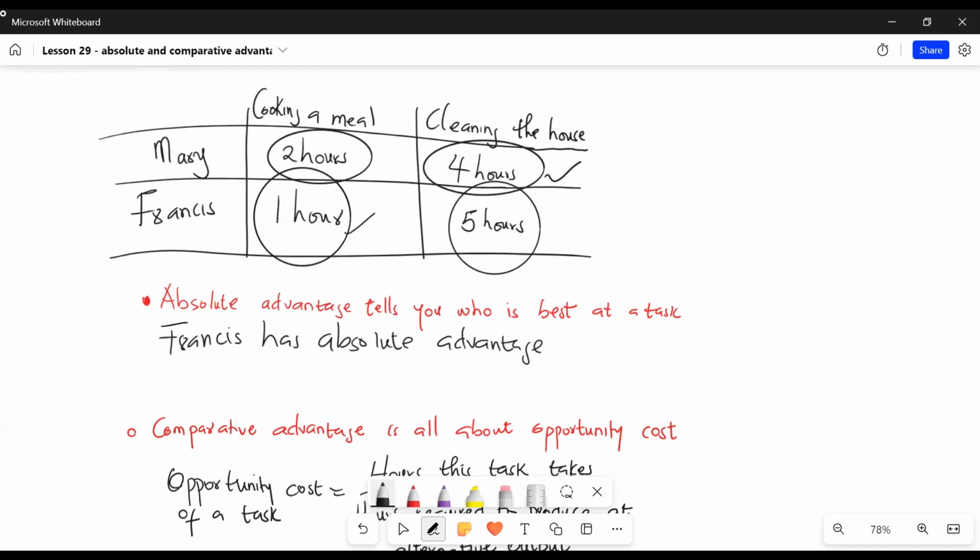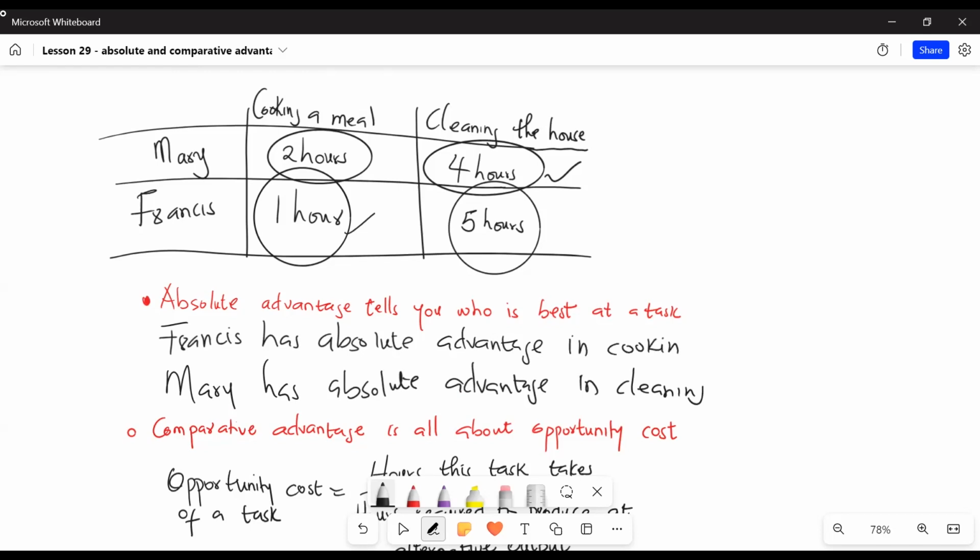Because it takes Francis more hours to clean the house than Mary, Mary has absolute advantage in cleaning, and Francis has absolute advantage in cooking.